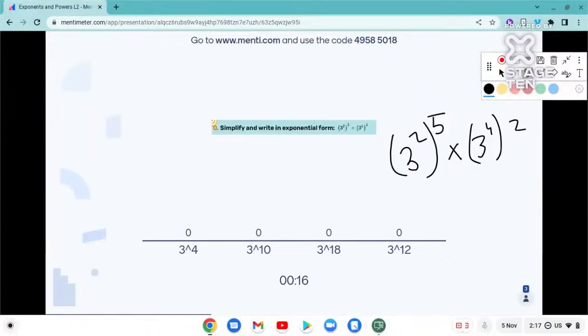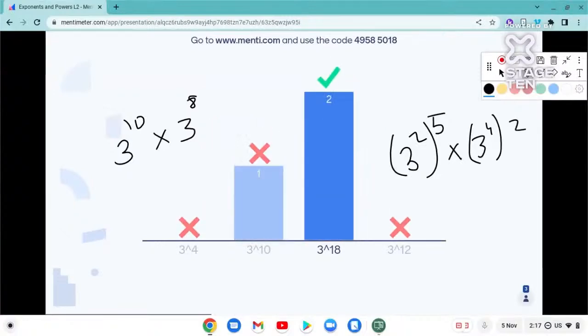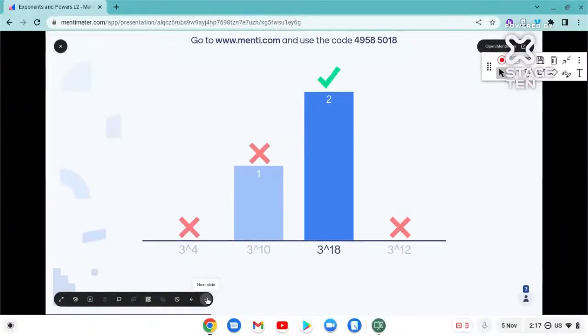Now powers will get multiplied, right? Powers will get multiplied. So 3 raised to 2 whole raised to 5 will become 3 raised to 10, 5 into 2 is 10. Next will come 4 into 2. What is 4 into 2? 8, right? So the next becomes 3 raised to 8. Then add the powers, we'll get 3 raised to 18. So yes, 18 was the right answer. Why? Because 10 plus 8 you will do, right? So that becomes your answer. Let's move towards the next question.